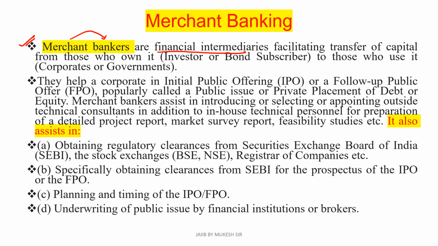That is, transfer of capital from those who own it, like an investor or the bond subscriber, to those who use it, like the government that issues the bond. The government will receive the money and the investor will get the bond. What is the function of the bank here? The bank will take the money from the investor and deposit it in the account of the government. This is the function of a merchant bank. So merchant bankers are the financial intermediaries facilitating transfer of capital from those who own it to those who use it. Kindly remember that.